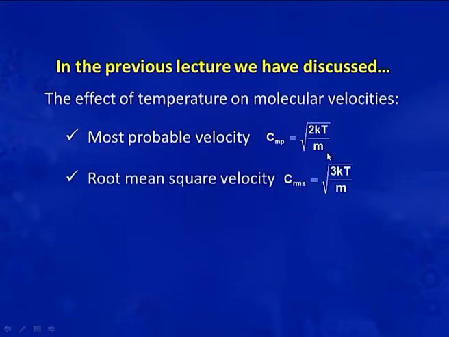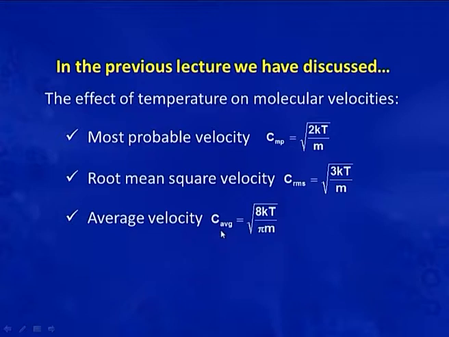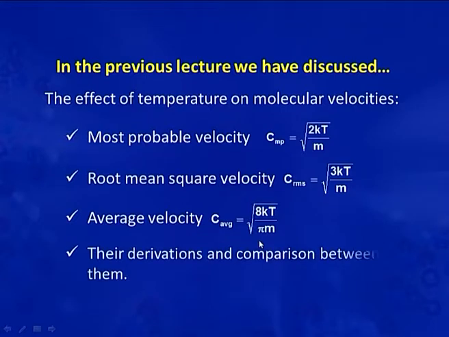After that, we discussed root mean square velocity. It is represented by C_RMS, that is equal to root 3kT by m. Then average velocity, the symbol for average velocity is C_average, that is equal to root 8kT by pi m. Then we derived it and finally we did the comparison between these three molecular velocities.